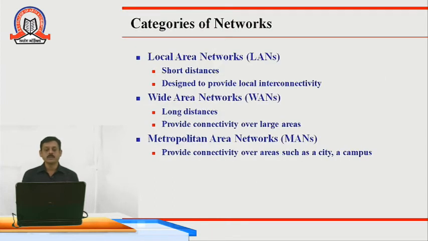Then what are the different categories of network? There are 3 basic categories of network, that are LAN, WAN and MAN. Now what is meant by LAN? LAN is nothing but a local area network, and it is used for short distance. It is designed to provide local interconnectivity. So the devices or a network within your computer lab or within your small office have a LAN network.